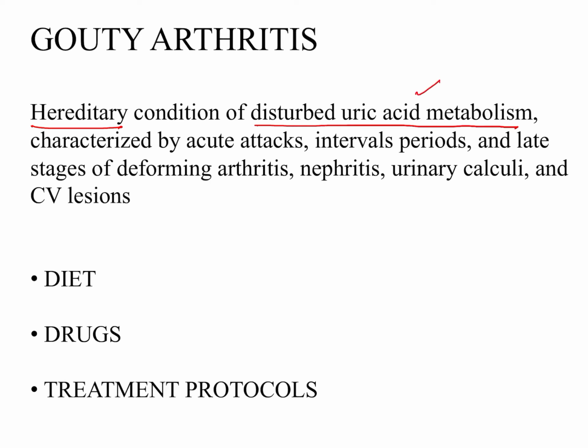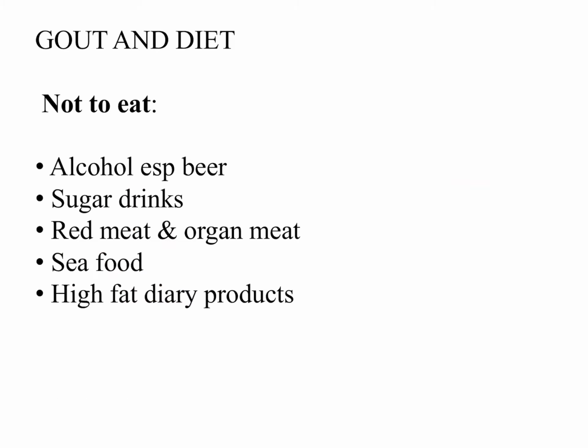It is characterized by acute attacks of gouty arthritis with interval periods in between, and late stages of deforming arthritis, nephritis, urinary calculi and cardiovascular lesion. As our video focuses on the medical management, we have 3 points: diet, drugs and the various treatment protocols. So first is the diet.